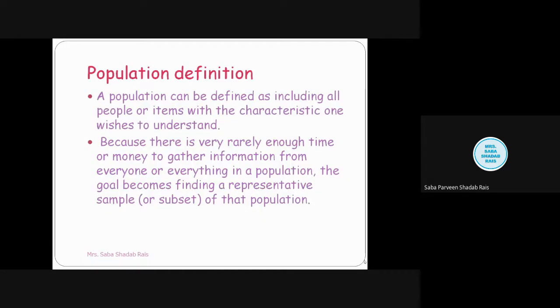So we had already discussed the population, that it includes all the people or items having the same characteristic which we want to understand. Now see, it is not possible to study the entire population, and even if it is possible, it will require lots of effort to study the whole population.